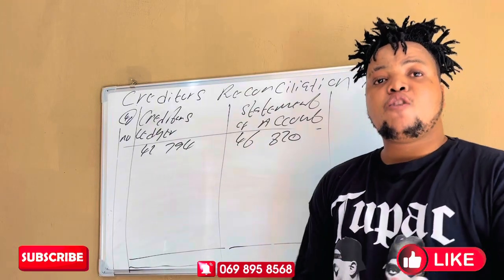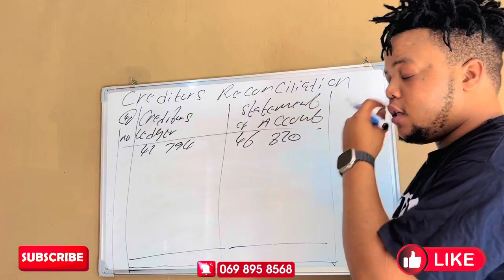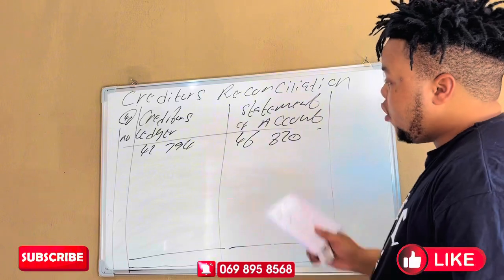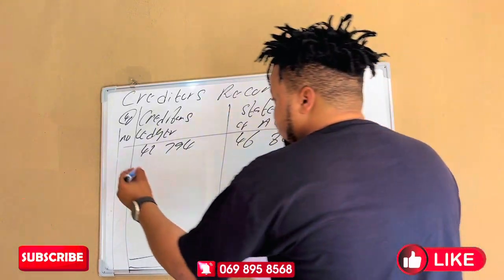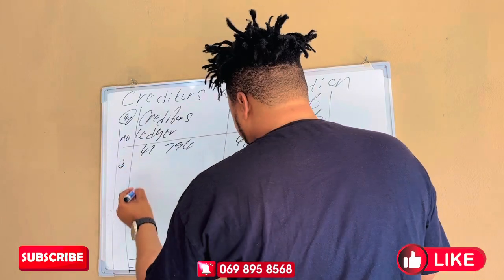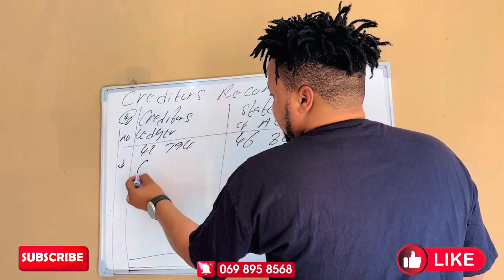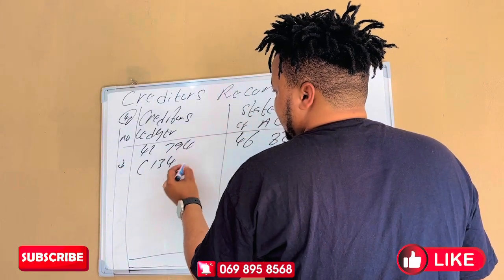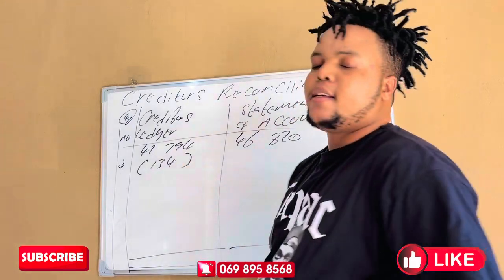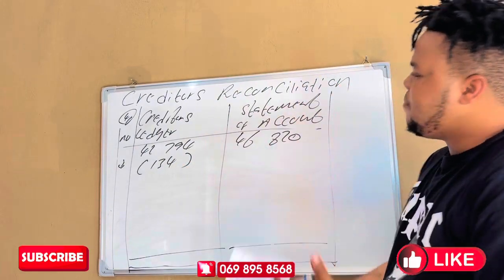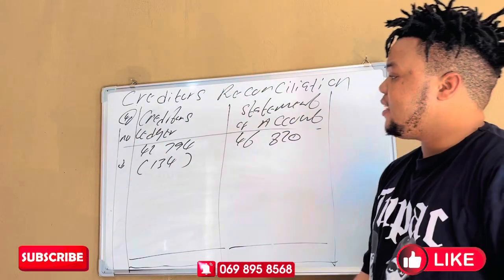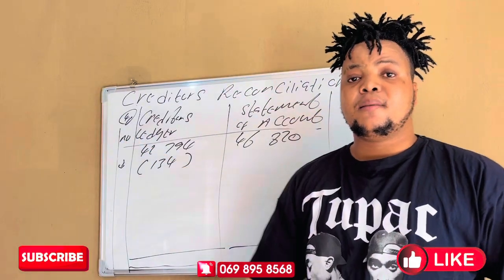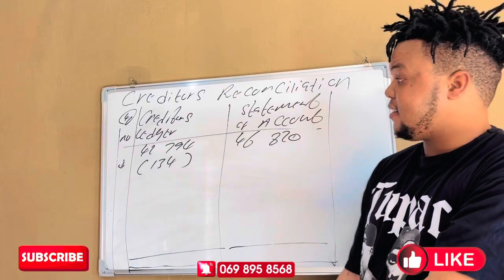When you make a mistake of the sign or side in accounting, you multiply by 2. So we have to multiply that 67 Rand by 2 to get 134, and then we minus it. Someone might say, why are we minusing? We are minusing because it is a discount. It's just that Sophia made a mistake by adding it on the credit side instead of minusing.